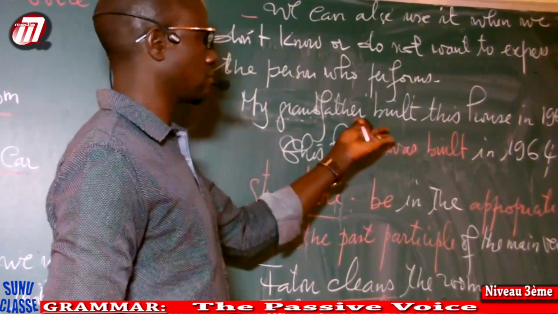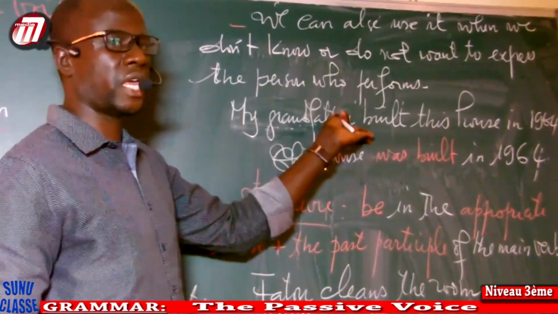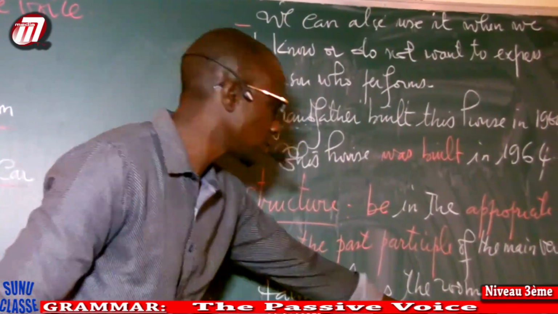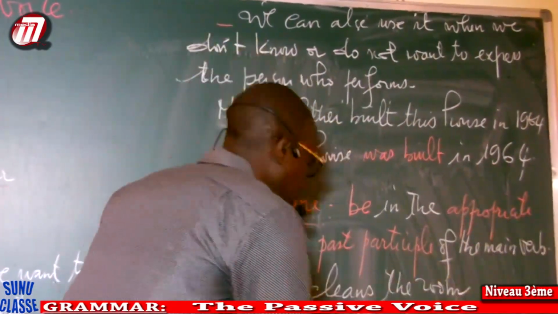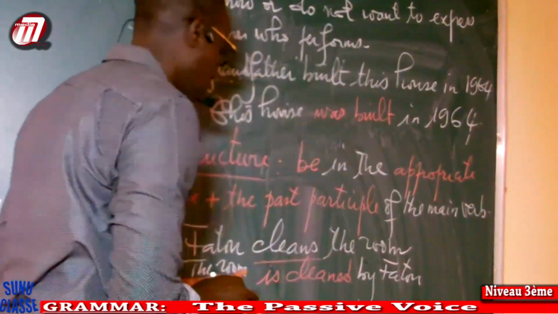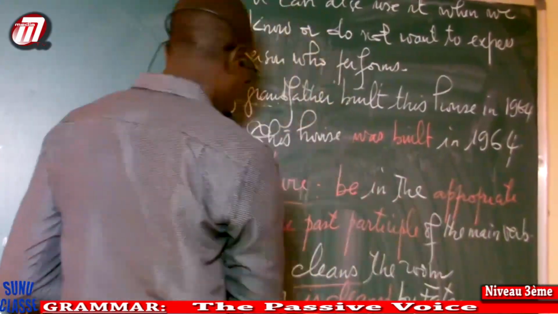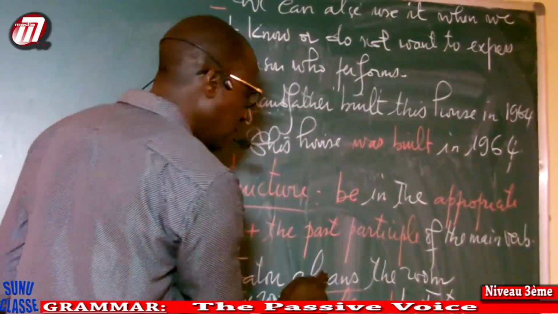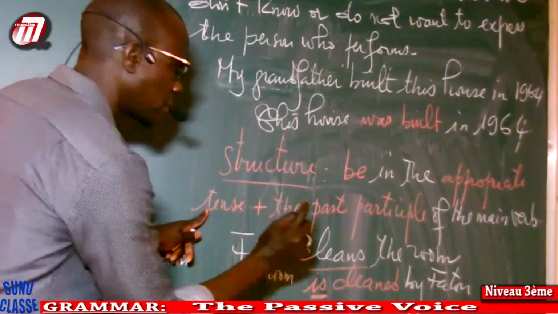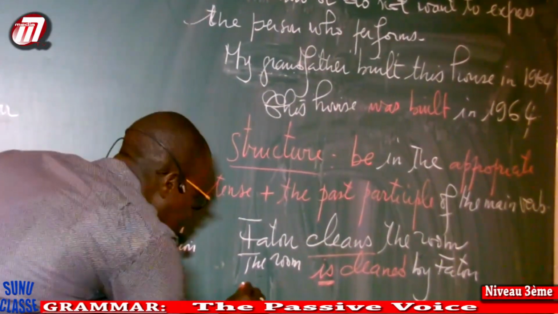And now if I want, or if I know the doer, or if I want to express it, to say it, okay, I can put it. I use the preposition by plus the agent. And I'm going to have here by Fatu. Okay, look, you have be in the same tense. You have here be in the appropriate tense. The appropriate tense is the tense that the verb in the active voice is. Okay, simple present, to be, simple present, plus the past participle of the same verb. I'm going to have here is, and cleaned. And the second one, by